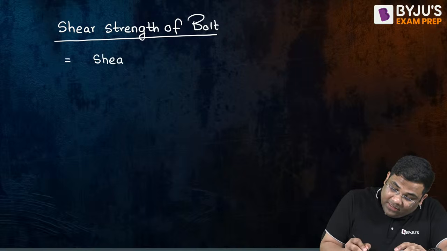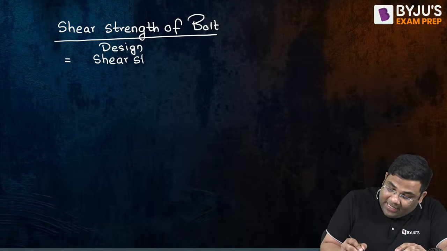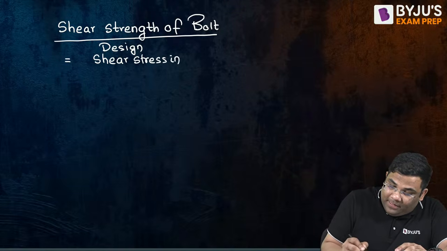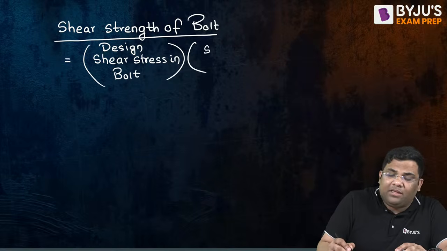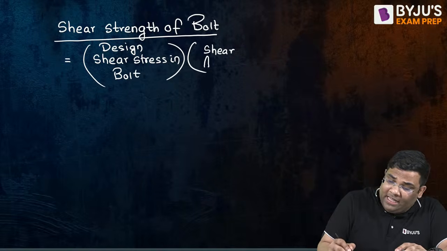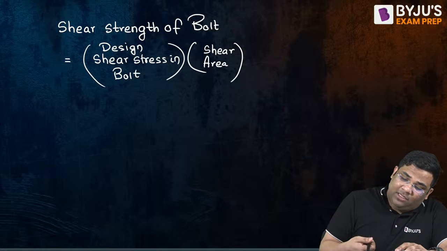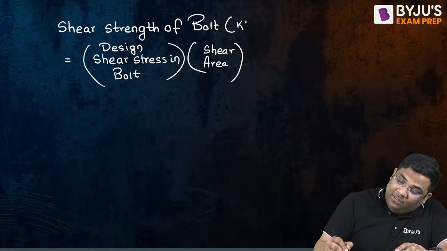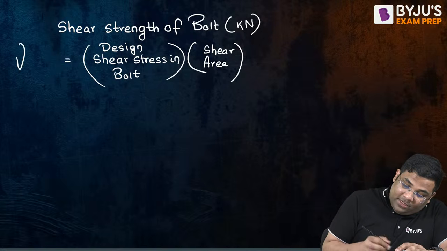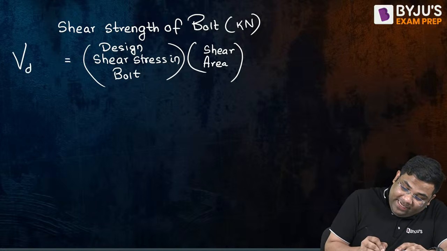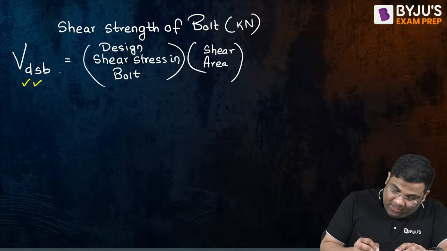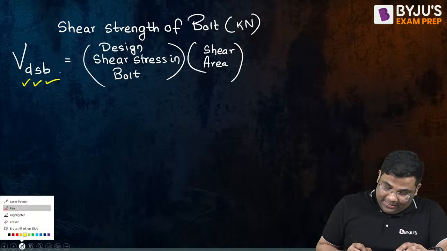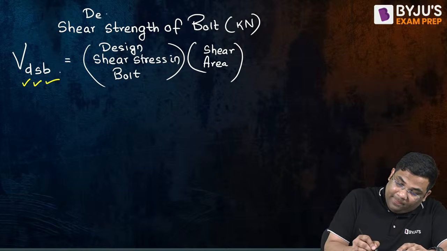The shear strength of the bolt will be the design shear stress in bolt into the shear area. This will give me the strength. Strength is a load basically, it is in kilonewton. The notation is V_dsb. We can say design shear strength of bolt.